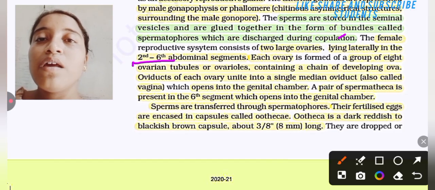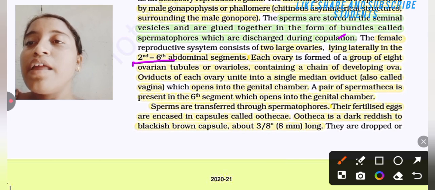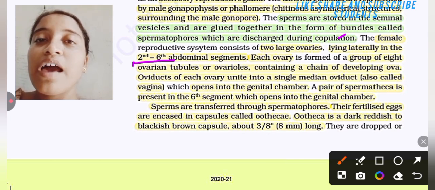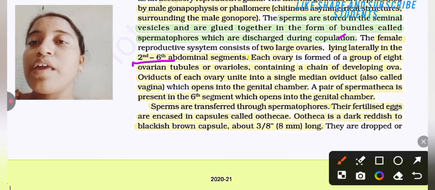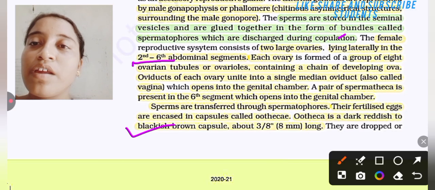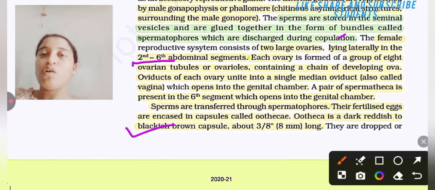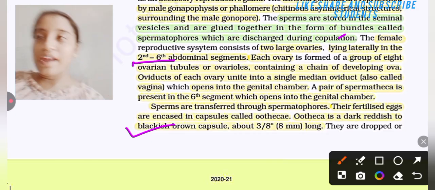The fertilized eggs are encased in a capsule called ootheca. Ootheca is a dark reddish to blackish brown capsule, about 3 by 8 millimeter long.